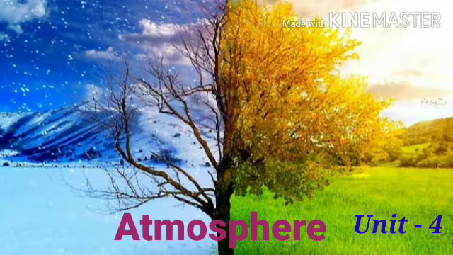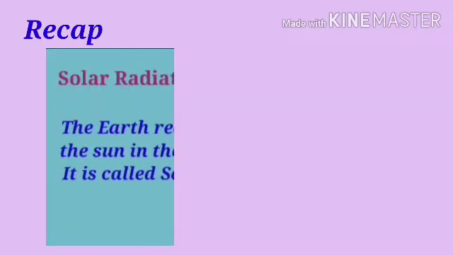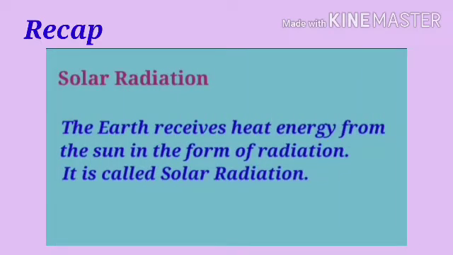In the last class, we were dealing with Unit 4 Atmosphere. Let's have a short recap. What are the 5 atmospheric layers? Yes, they are troposphere, stratosphere, mesosphere, thermosphere, and exosphere. What is called solar radiation? The earth receives heat energy from the sun in the form of radiation. It is called solar radiation.